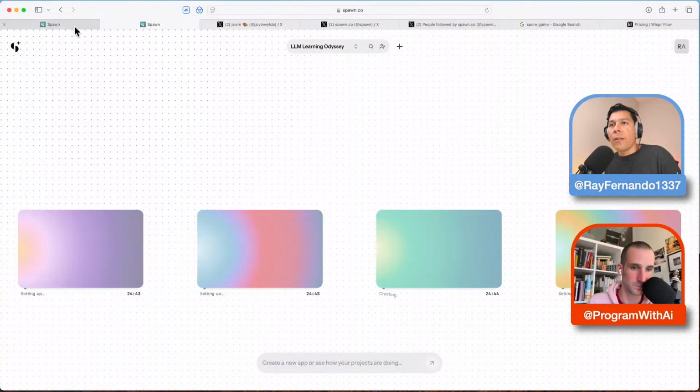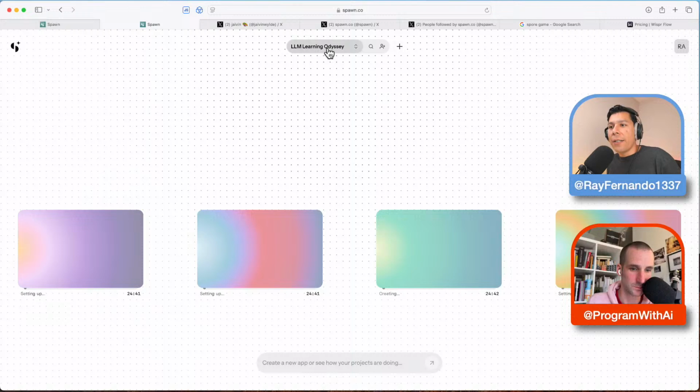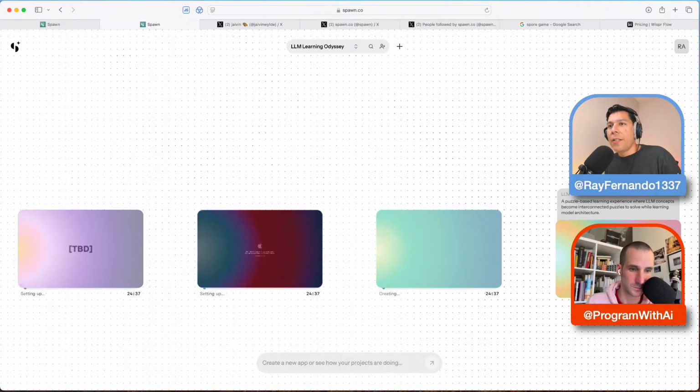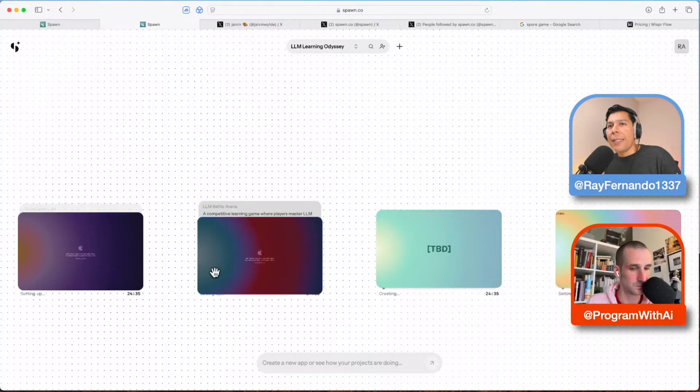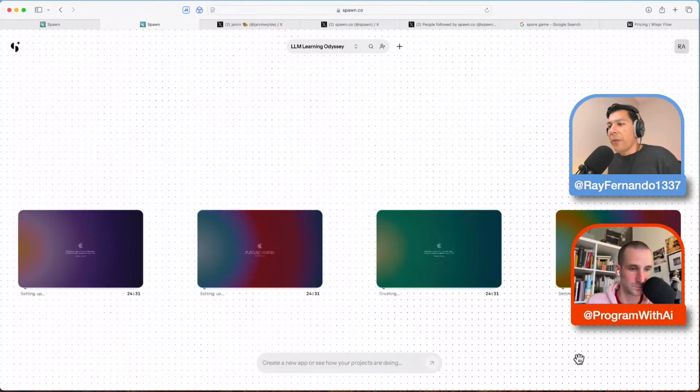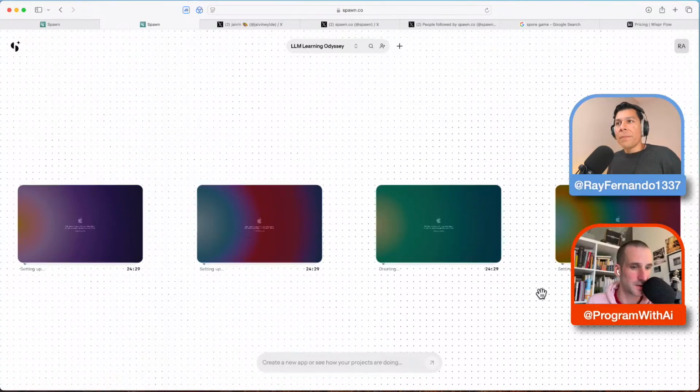So let's see what's going on with my LLM Learning Odyssey. This is kind of what it's broken into. It looks like it's taken this one prompt and spawned off four different ideas here. And so this is kind of what it's doing. Is this kind of what you saw setting up on your side there, Manuel? Yeah, that's exactly what I saw.